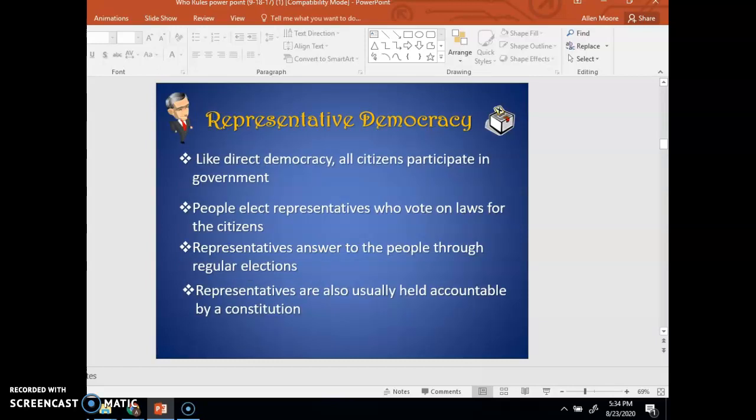The second type is representative democracy. Like direct democracy, all citizens participate in government. People elect representatives who vote on laws. For citizens, representatives answer to the people through regular elections.